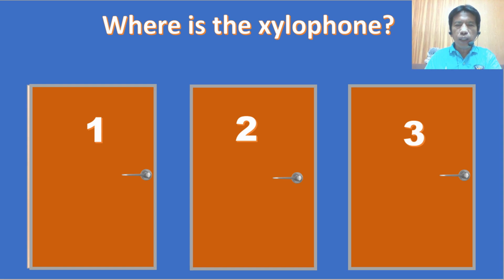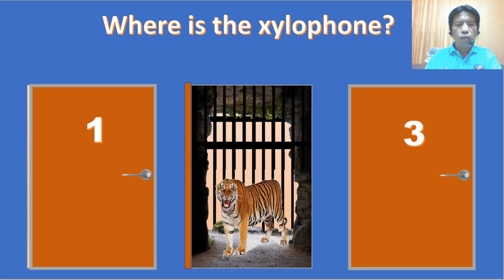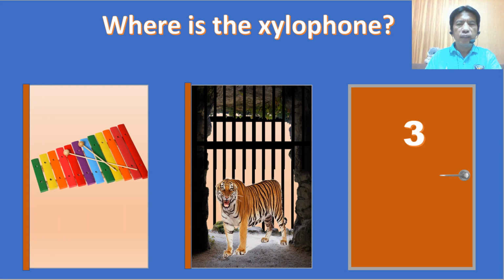Choose your door number now. Let's open number 2. Nope, there's a tiger there. Number 1. Very good. It's in number 1.